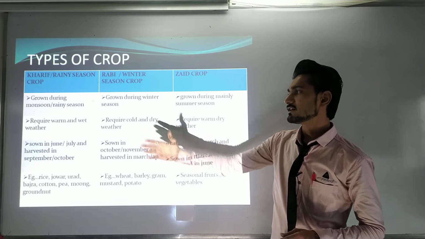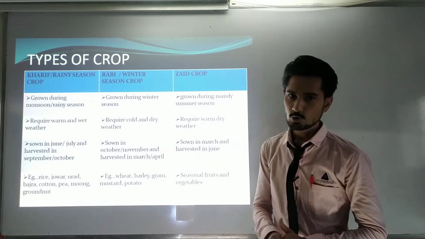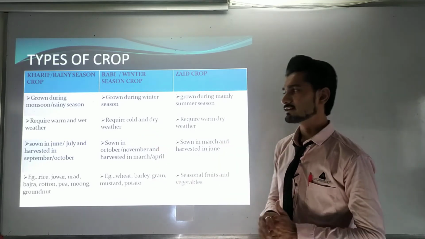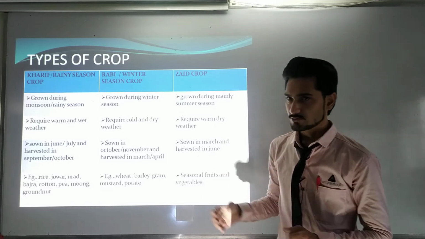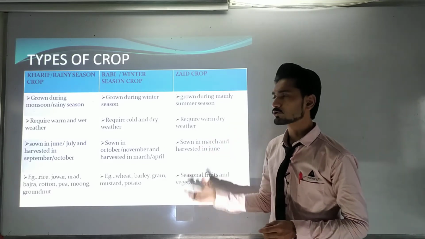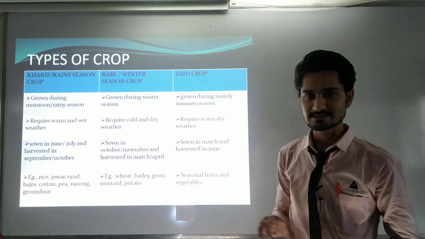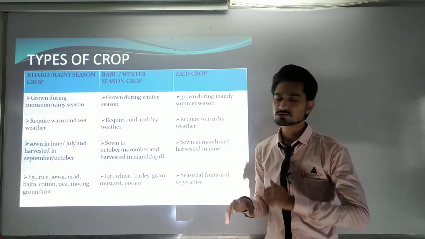Kharif crops generally require warm and wet weather, Rabi crops require cold and dry weather, and Zaid crops require warm and dry weather. These are the conditions necessary to grow the crops based on the seasons. We have seen that also in the previous lecture.